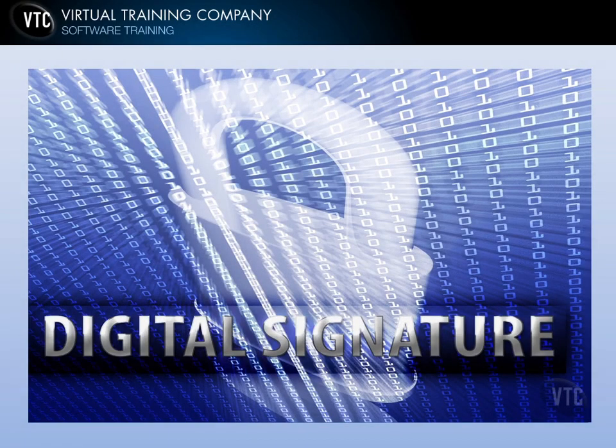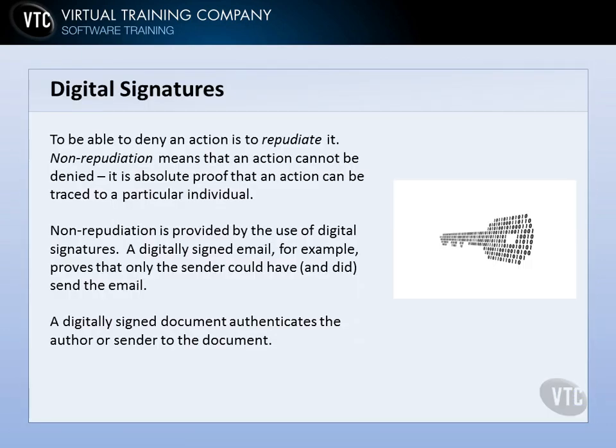The next thing we'll talk about in continuing our discussion on the applications of cryptography are digital signatures. Now, digital signatures are basically used to help ensure non-repudiation. Now, let's look at some definitions. If a user, or anyone for that matter, can deny that they took an action, that's called to repudiate it. They're denying it. Non-repudiation means that the action cannot be denied. There's no way, because there's proof that they actually did it. So non-deniability and non-repudiation are the same thing.